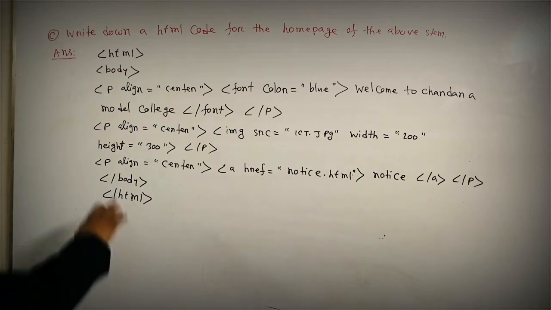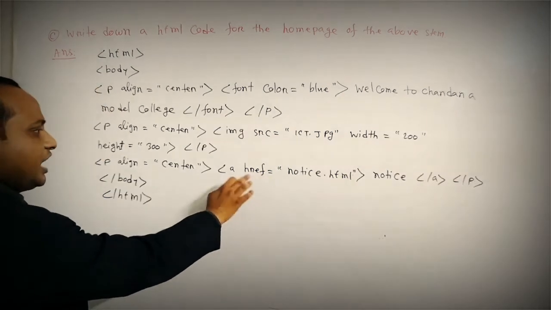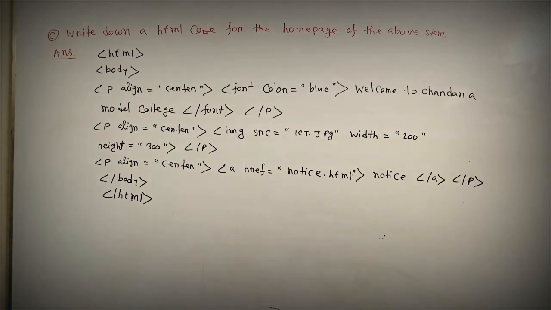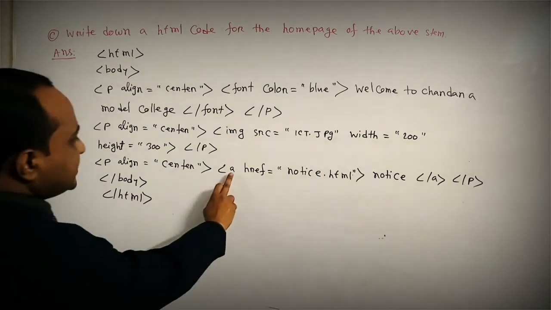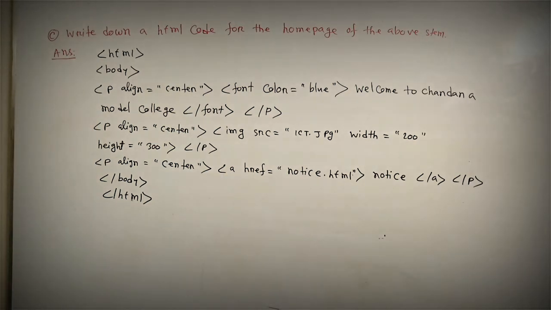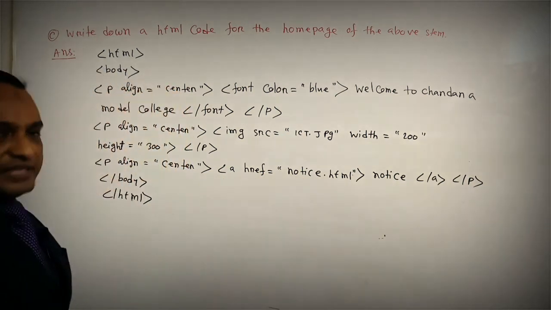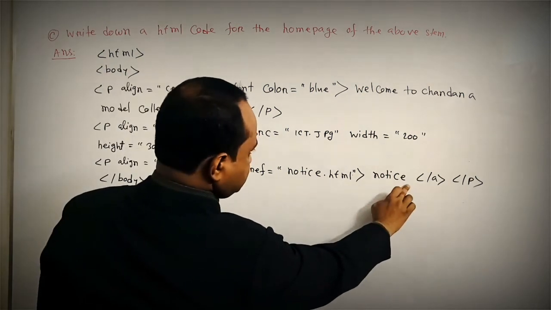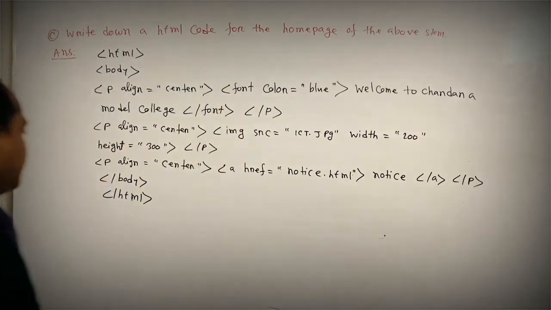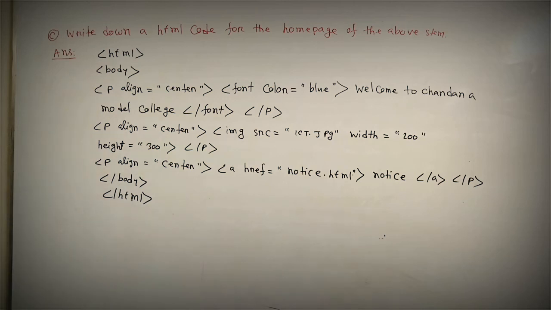Our next line is p align equal to center, a href. Href means hyperlink reference. This tag is used to make an external or internal link, and a is the anchor tag. This is fixed for the link section or link tag. A href equal to, this is the link name or our page name, and this is the output. And I close a here, and then I close the p tag, and finally I close the body tag and then the html tag. This is our code.